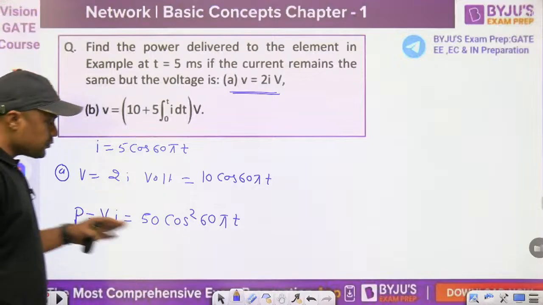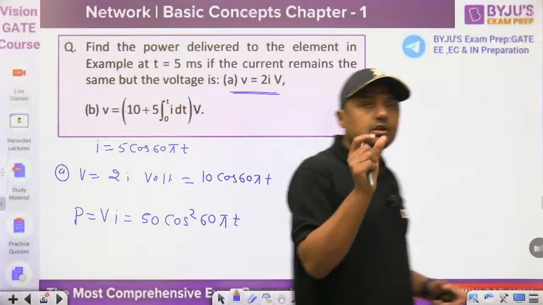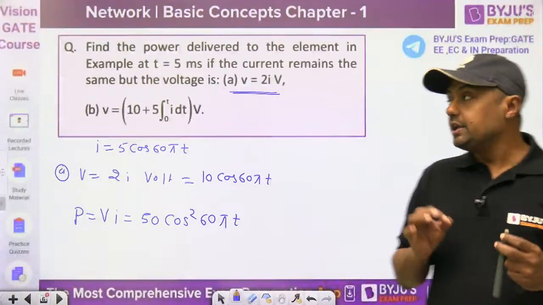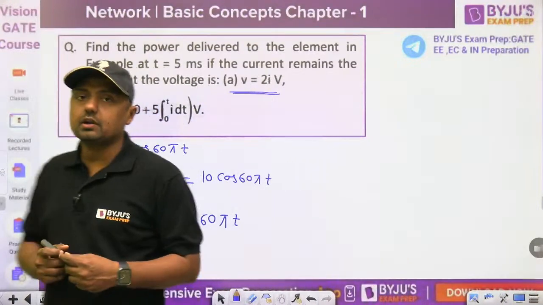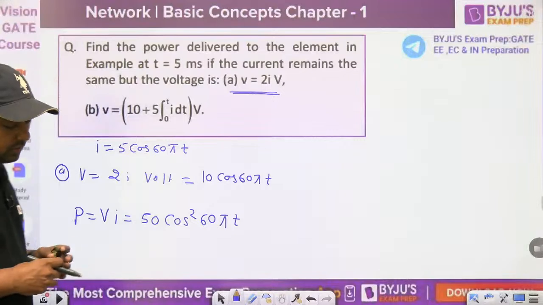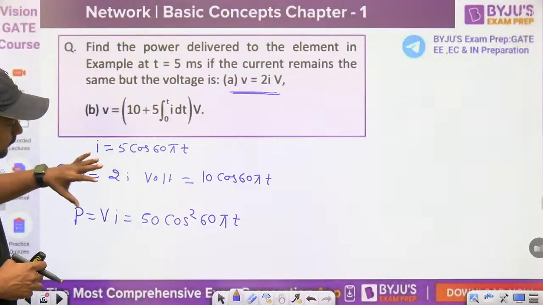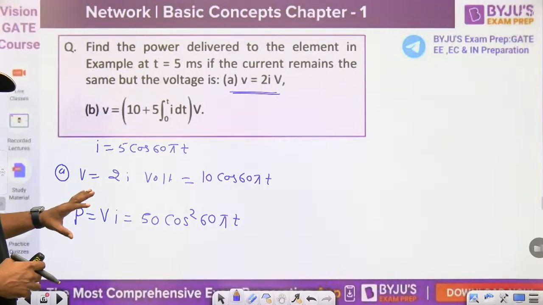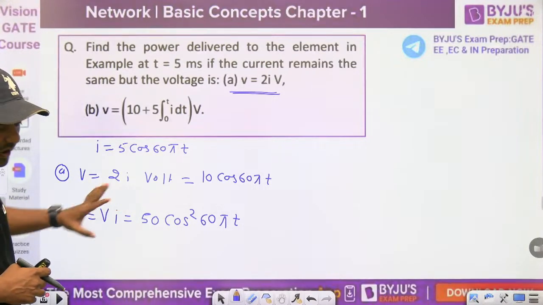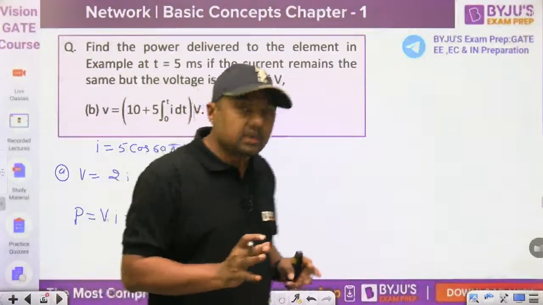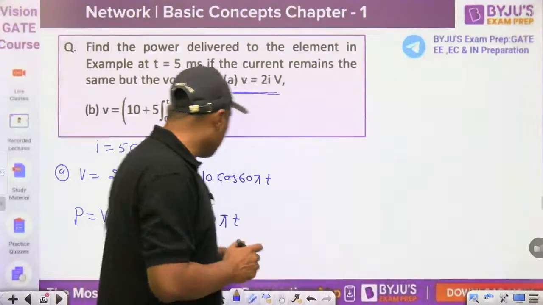So why have I chosen this formula? Because we are making calculation mistakes here. t is given as 5 milliseconds and 60 pi t is given. So you have to use your calculator in radian mode. If you use your calculator in radian mode, then you will get the right answer. Otherwise, you can make a mistake here. Or you can convert it into radian.